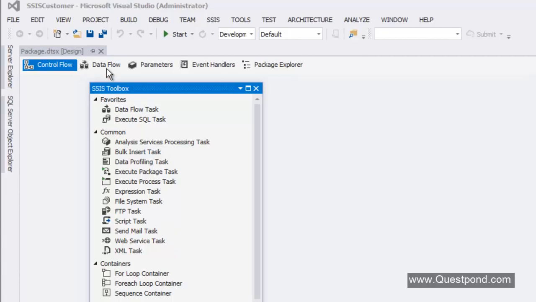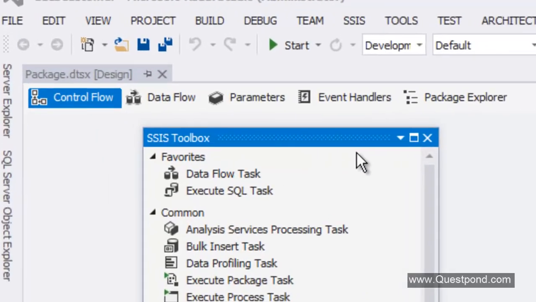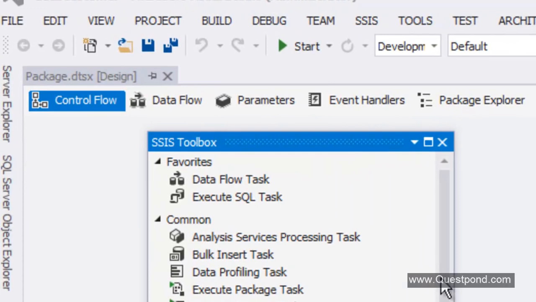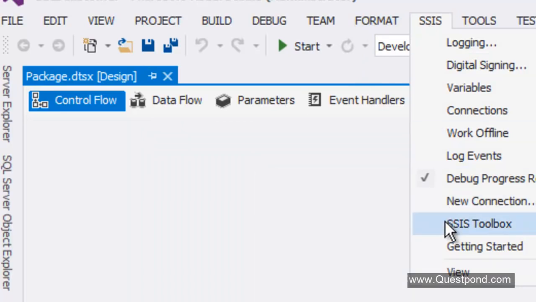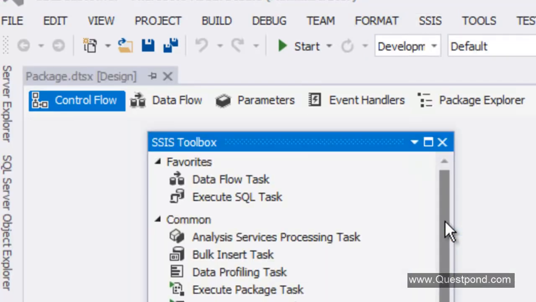You would see 5 tabs at the top and you would see this SSIS toolbox. In case you are not able to see the SSIS toolbox, my suggestion is to click on this SSIS menu and click on the SSIS toolbox menu. Okay, so you will see these 5 tabs and the toolbox.